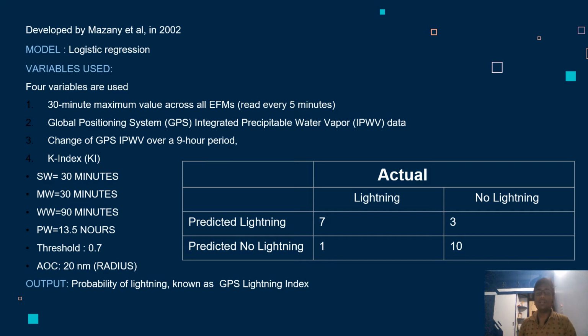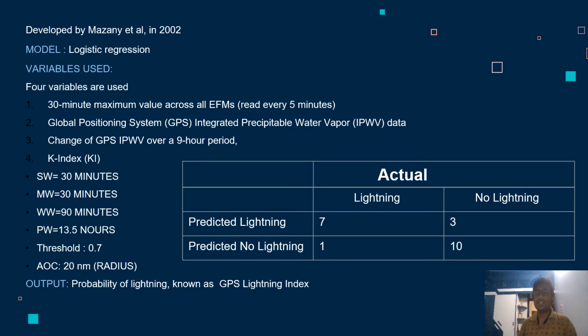In this method, the statistic windows used are: MW equal to 30 minutes, WW equal to 90 minutes, and the PW, that is the prediction window, is 13.5 hours. The threshold is 0.7, meaning if the value comes out greater than 0.7, it is considered a lightning event, and if it is less than 0.7, it is considered a non-lightning event. We have an area of concern of 20 nanometer radius. The output is the probability of lightning, known as the GPS lightning index.